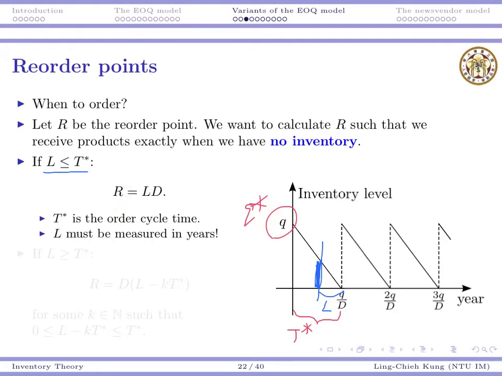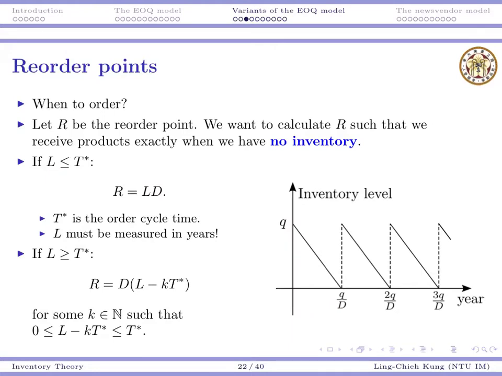Or you can think we need this amount of time, and D is the rate at which we consume products. So of course we need L times D. We need to order when we still have L times D, so that after L years we use all of them and we have no inventory.